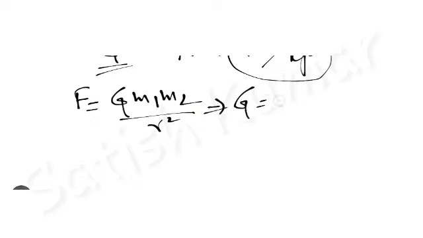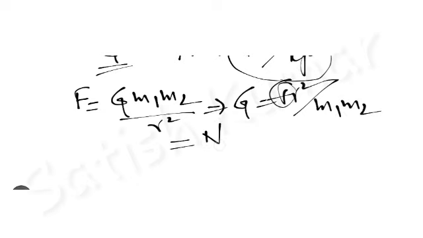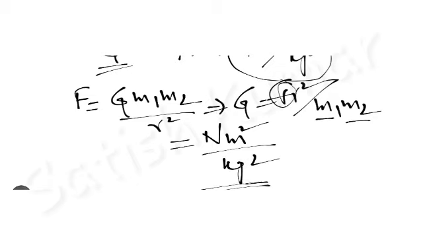We have F equals G m1 m2 by r square. From this, G can be written as F r square by m1 m2. The force F is measured in Newton in the SI system, and r is the distance between the two bodies, which is measured in meters, so it is meter square per mass. Mass is measured in kgs in the SI system, and kg into kg is kg square. So this is the unit of the universal gravitational constant.